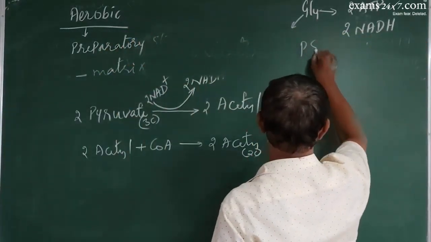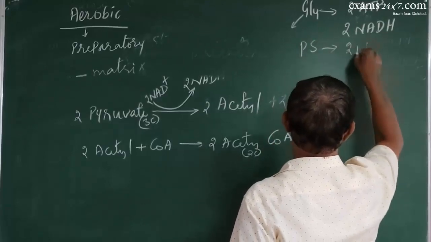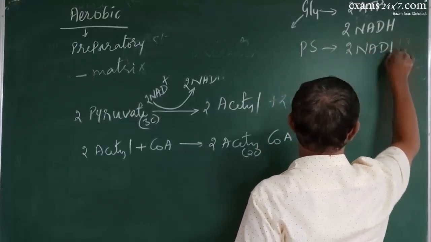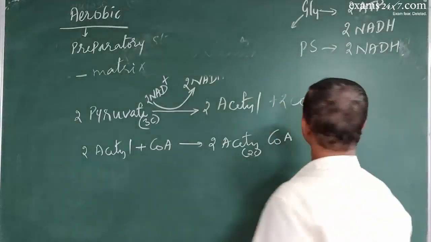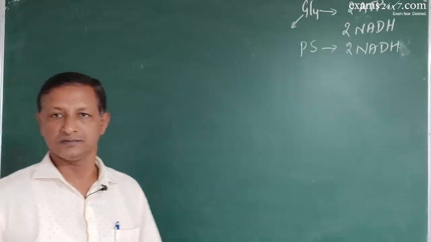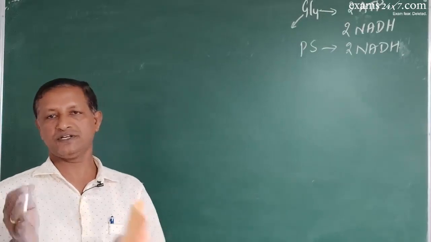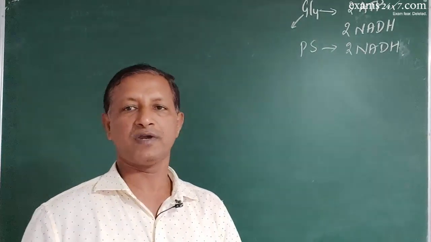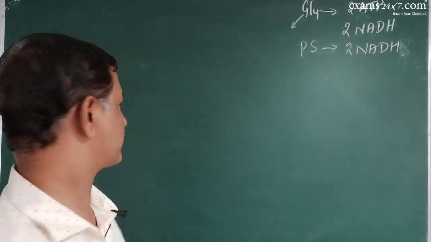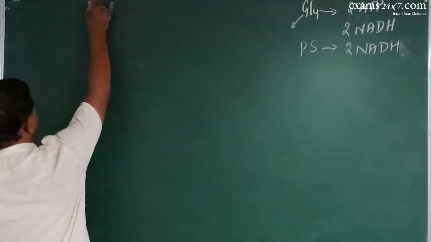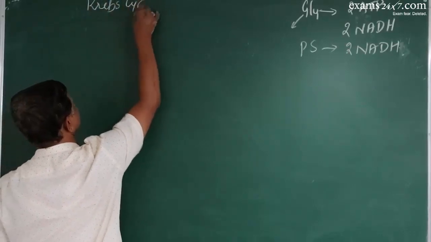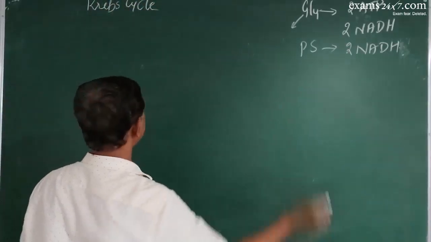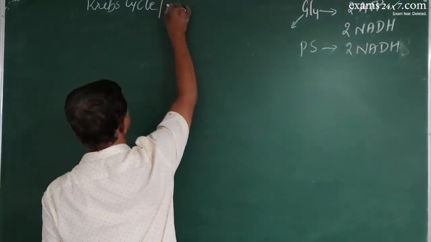Income in the preparatory step is 2 molecules of NADH. So, now in the mitochondrial matrix, we have got acetyl CoA. Coming to the Krebs cycle, which is also called the citric acid cycle.